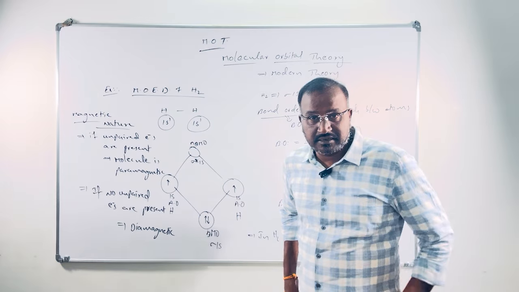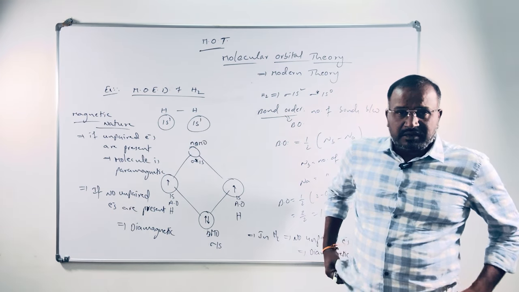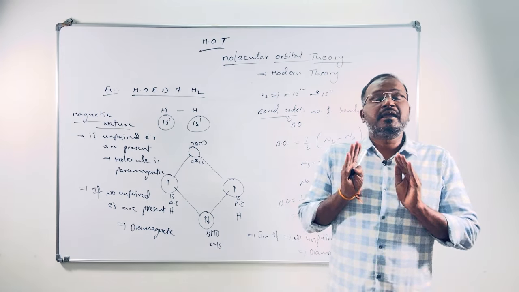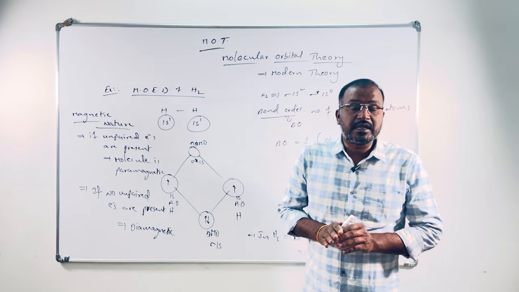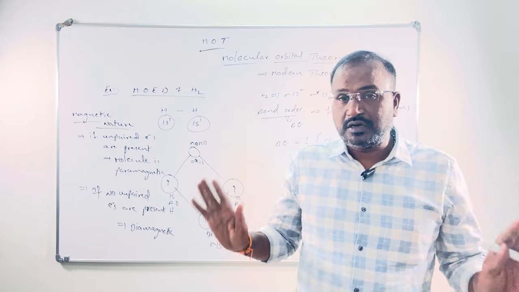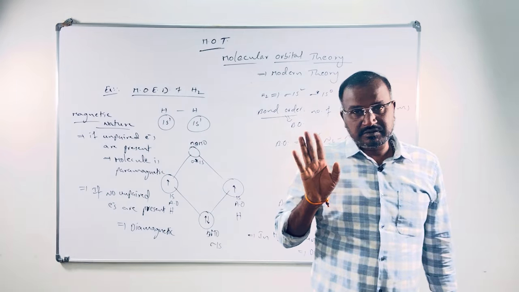But I am giving here the complete information on how to identify and understand molecular orbitals. Once again, according to molecular orbital theory, there are no atomic orbitals after formation of the molecule. They will disappear. Only molecular orbitals will be present.